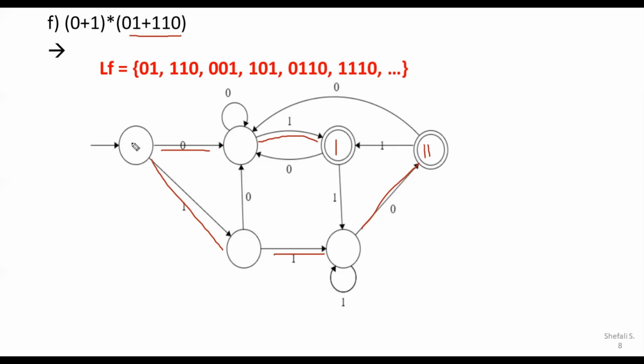From this particular initial state, which is always given by a tick mark, you are having a path for 0, you are having a path for 1. Now for this particular intermediate state, you are having a path for 1, but what happens if the 0 appears? Anything which is entering by 1, any loop, may have multiple zeros and one more 0 is required. So of course you may have a loop back here, which will give you 0 any time, second time, third time, and the 1. So obviously the previous 0, which is this requirement, is getting fulfilled. So this 0 can be looped back here.